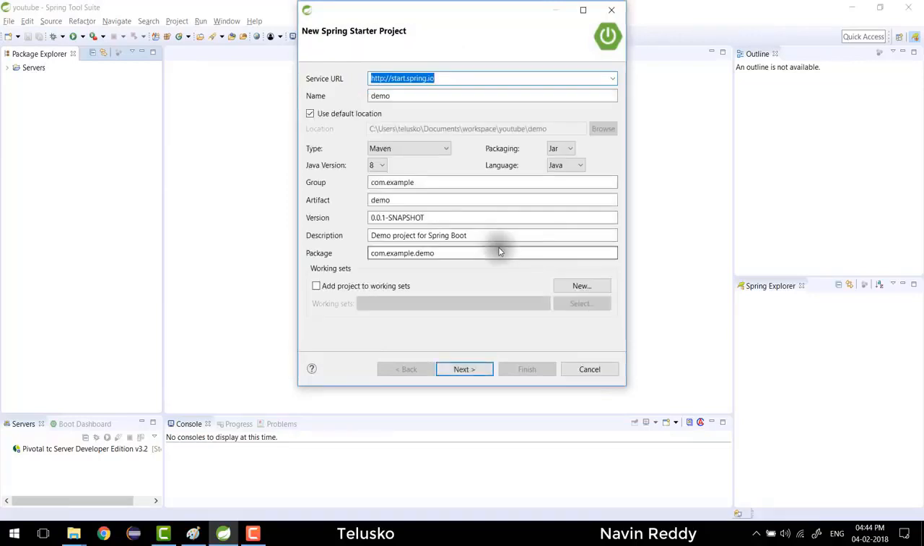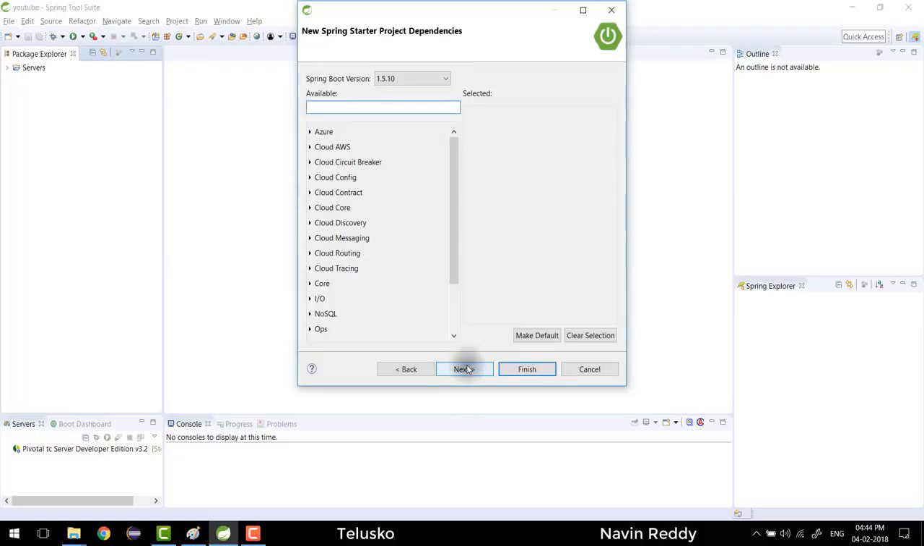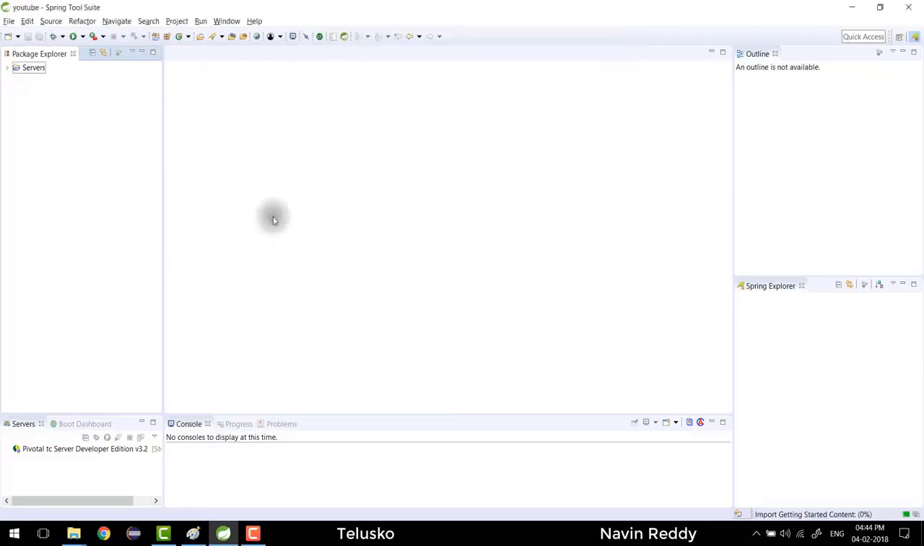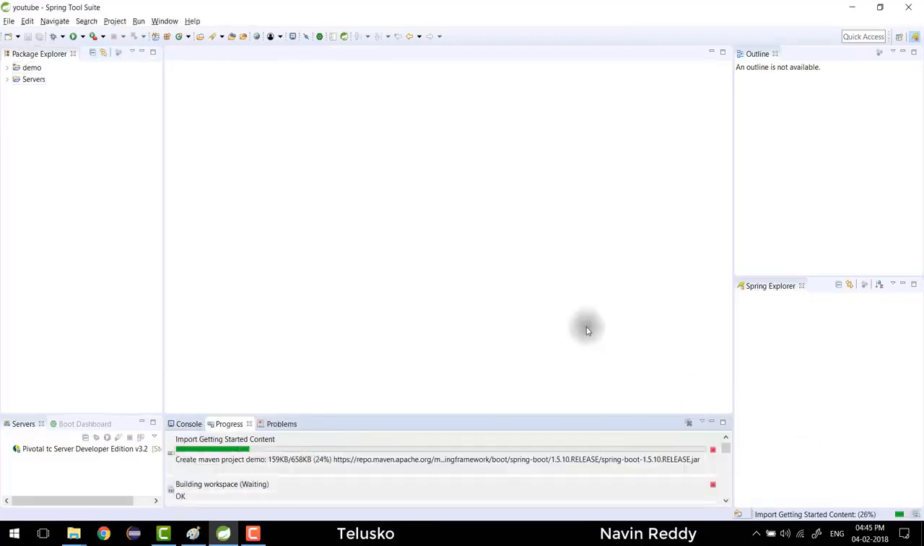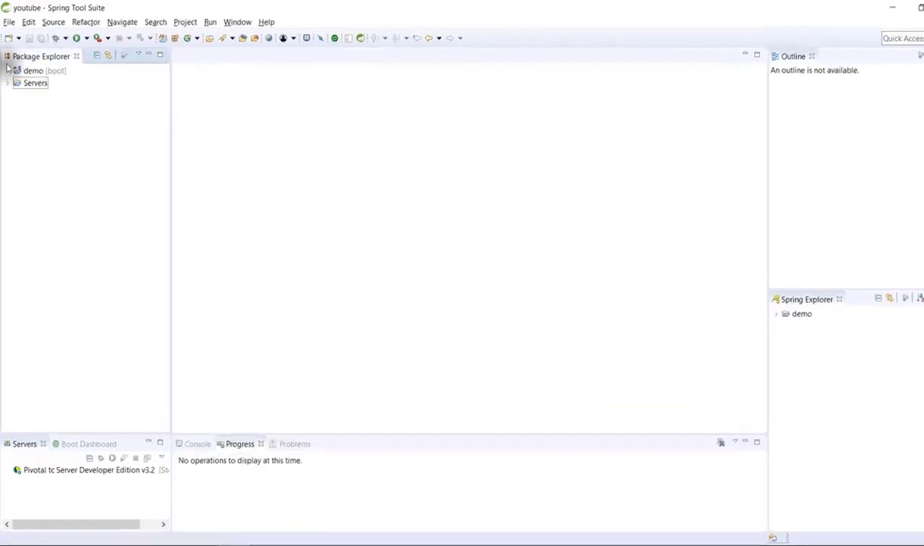The only thing is to download this app, you have to go to start.spring.io, because we don't have this window in Eclipse. You just have to go to this website and download the Spring Boot app. Then I will keep all this default because I'm not concerned about the name yet. I'm just concerned about the concept. I will simply click on finish. Now we got our project here. It does take some time to download, so you can see that we got our project here.